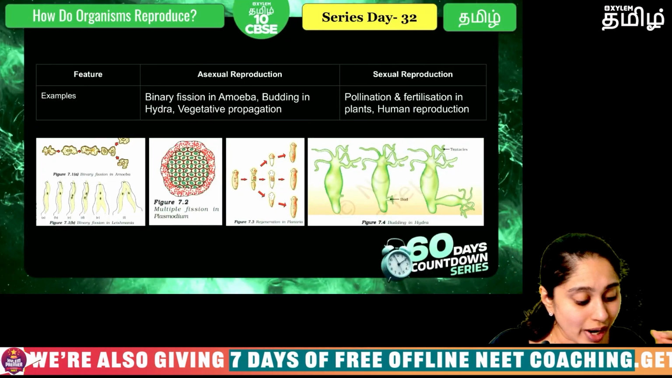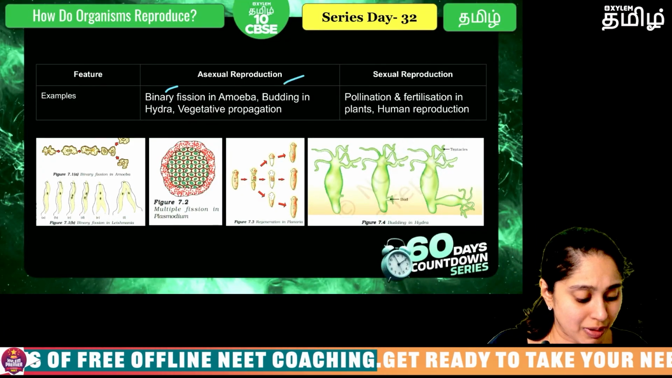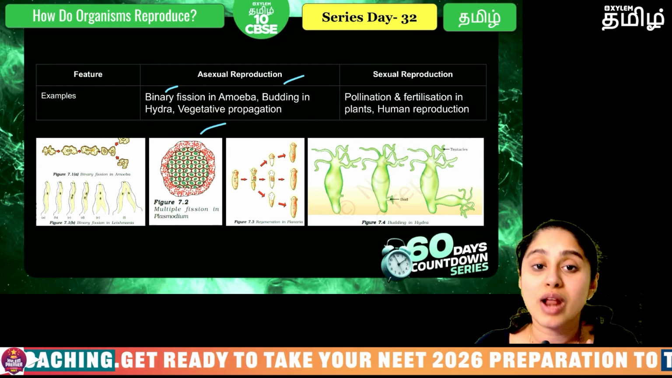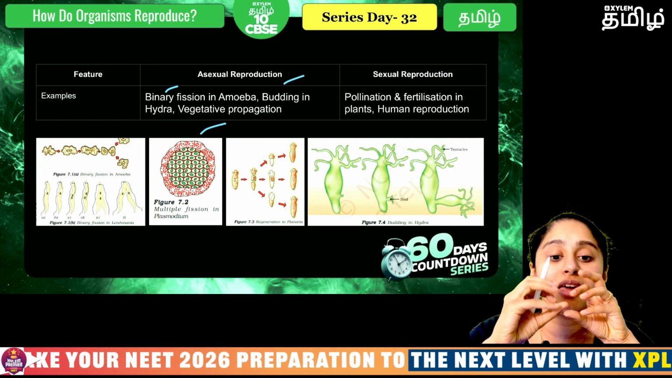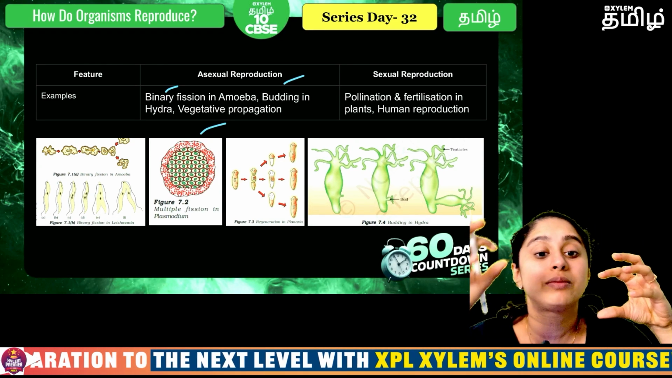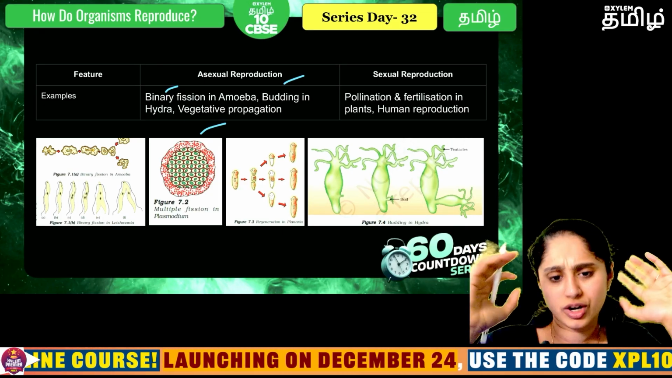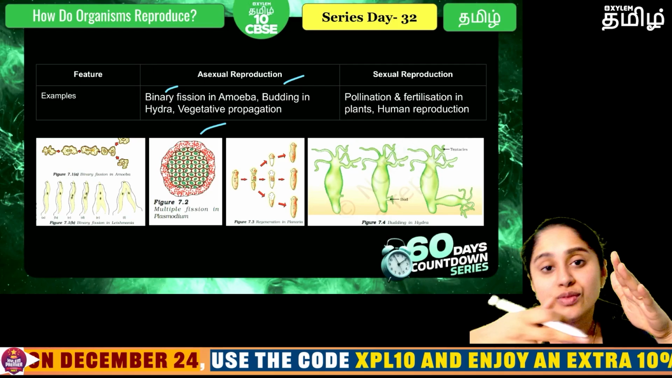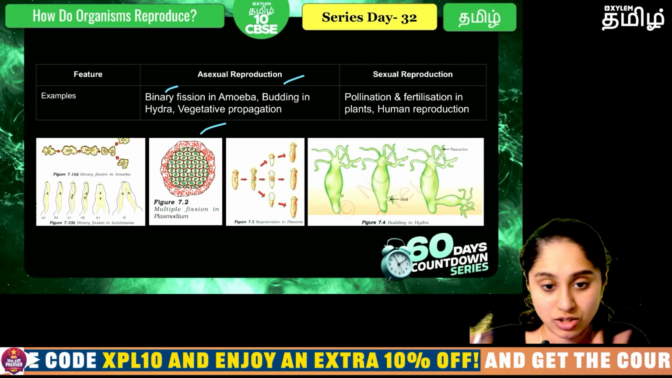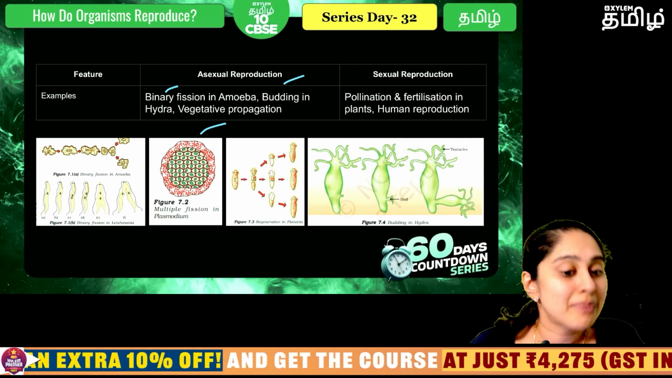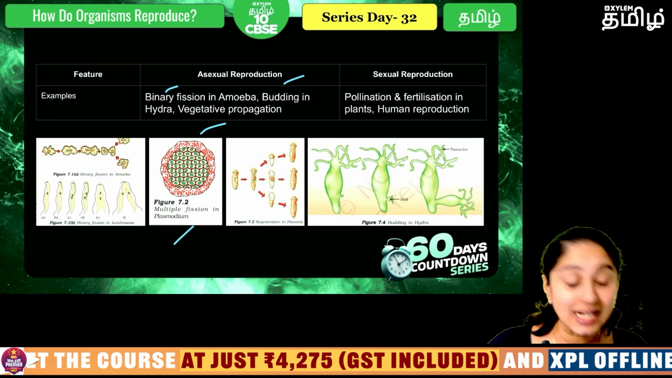Okay, now if you look at examples: binary fission, budding, vegetative propagation. What happens is there is one individual, and some part of it will grow and then break off, and that's about it. Or one cell will divide in half and produce 2 products, which we call binary fission. Okay, now there can be multiple fission also.